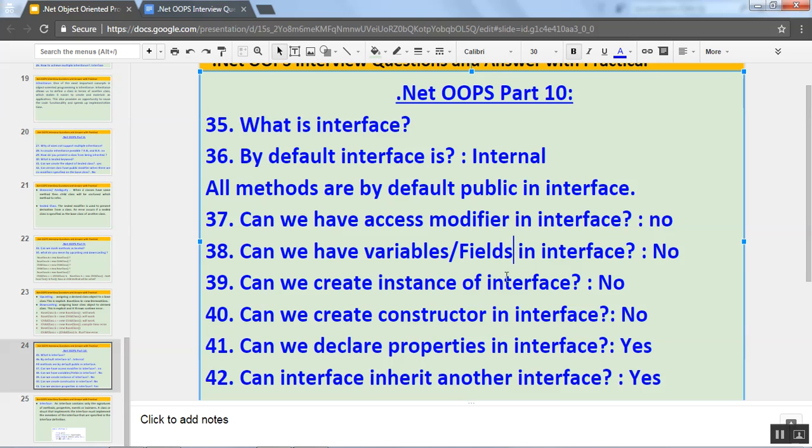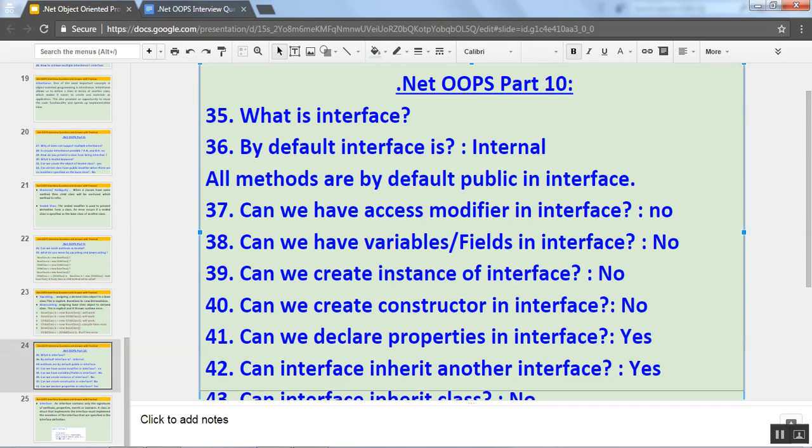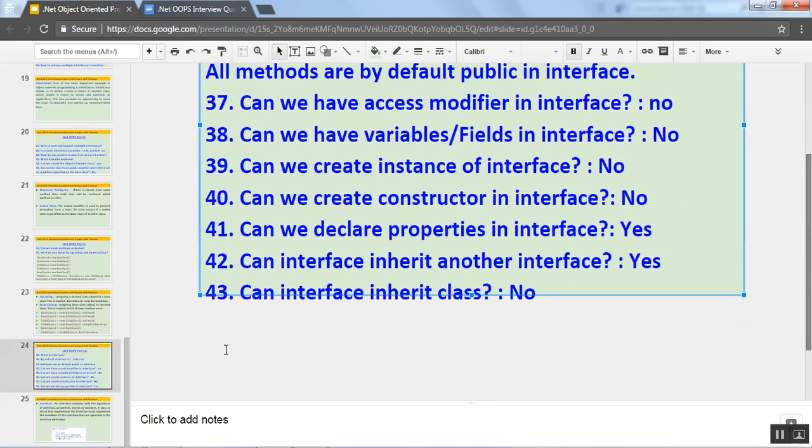No. Can we create instance of interface? Again no. Can we create constructor in interface? No. Can we declare properties in interface? Yes. Can interface inherit another interface? Yes. Can interface inherit class? The answer is no.